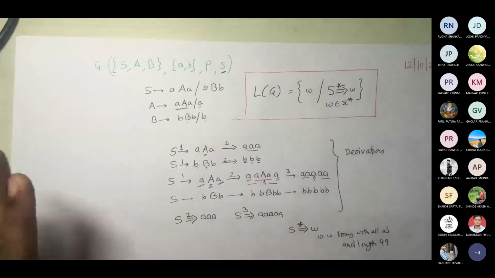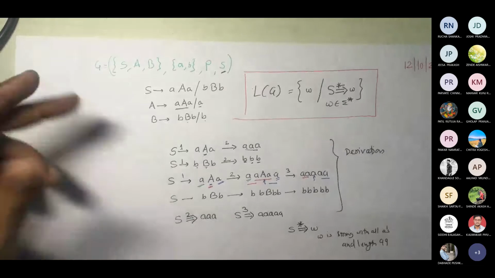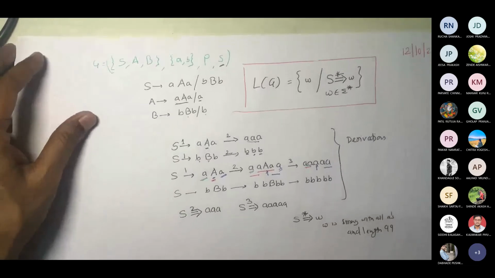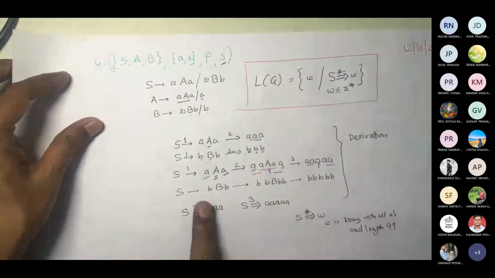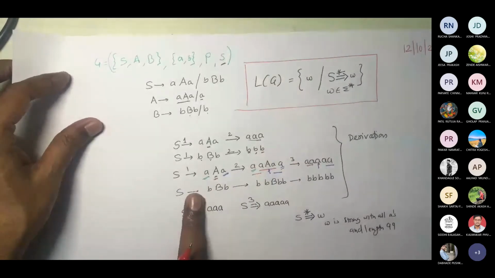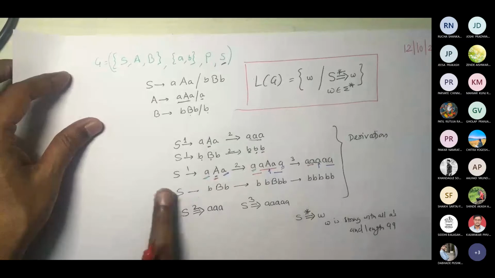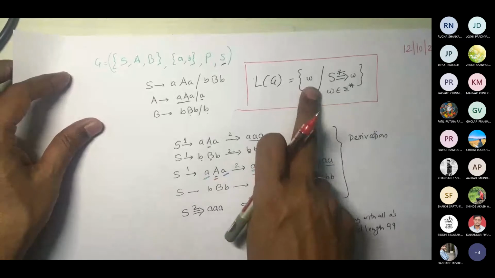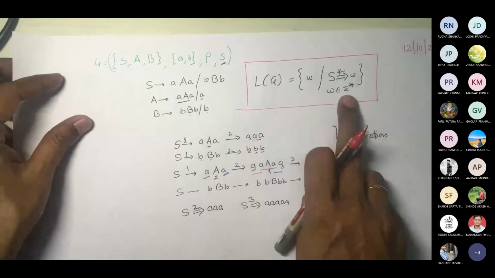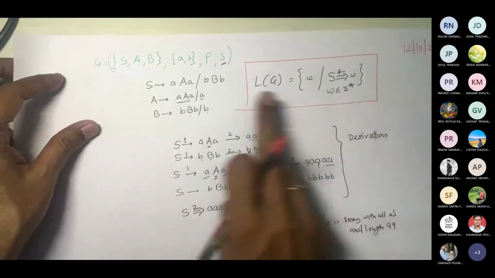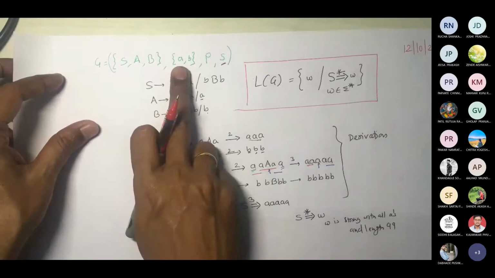Okay, so if I give you a grammar, can you generate strings? Now we can conclude what this string would be containing. Here we had only A's or only B's from S, correct? But every string should be of odd length. That's what it is trying to tell. Now when I said this W belongs to sigma star, your sigma is AB, but can it be AB, AB, AB? No.